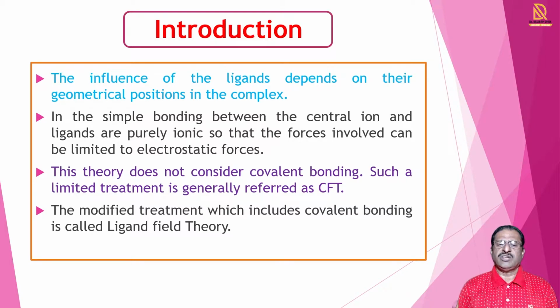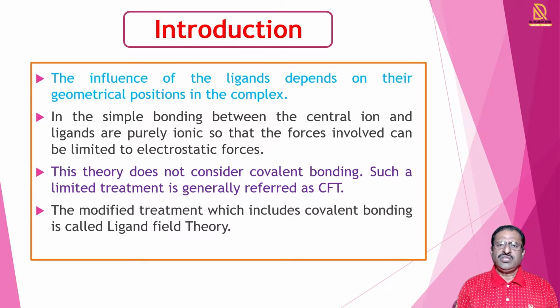Valence bond theory explains the formation of covalent bonding, but crystal field theory considers only the ionic characteristic. Such a limited treatment is referred to as crystal field theory. The modified treatment, which includes both covalent bonding and ionic bonding, is called ligand field theory.